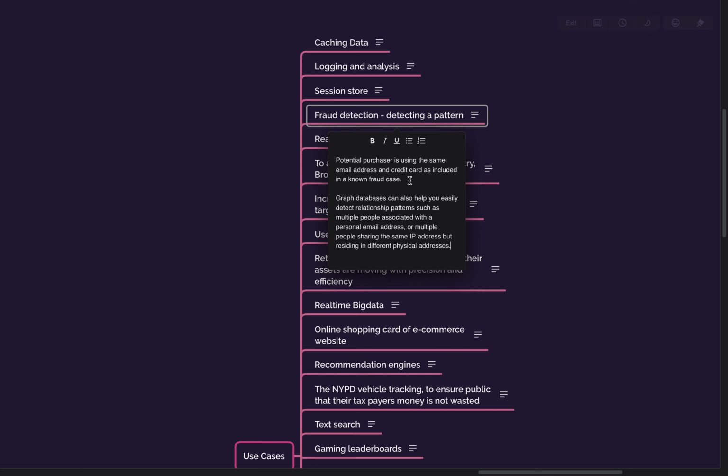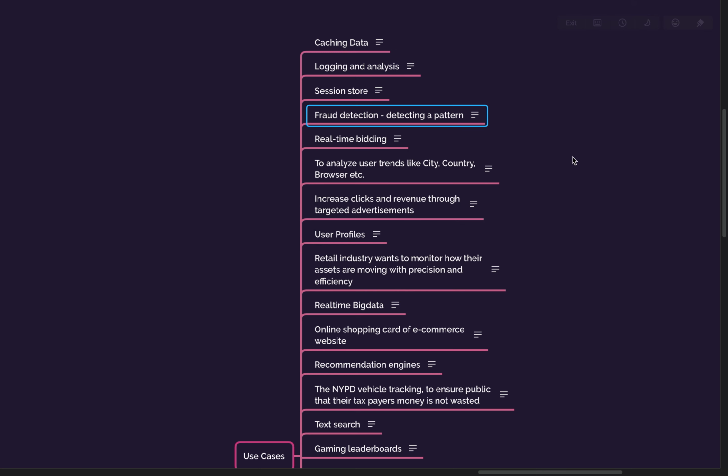It can also easily detect the relationship between multiple buying or purchasing attempts that are happening. Let's say there are a lot of purchase attempts happening through a specific IP, you can trace that using Graph. So these are the patterns that you can identify, and whenever we talk about patterns, we are talking about relationships. We talk about the Graph database. Then real-time bidding.